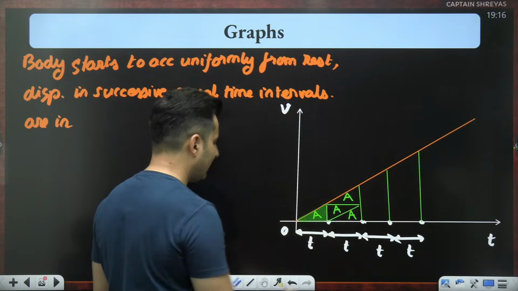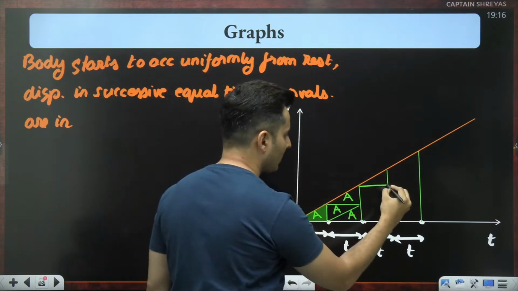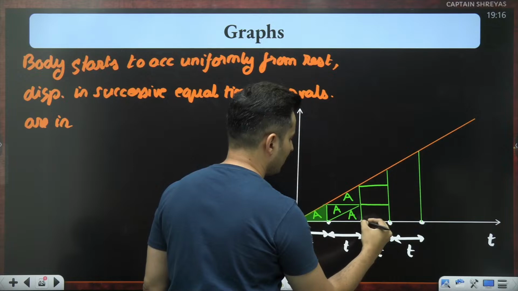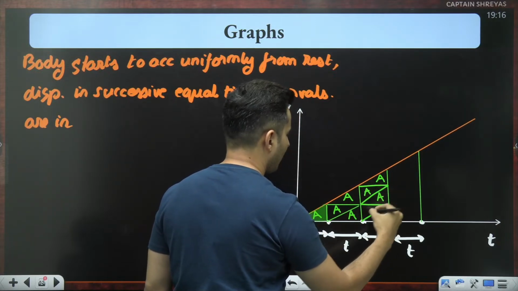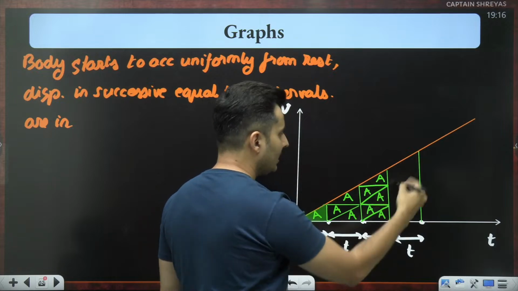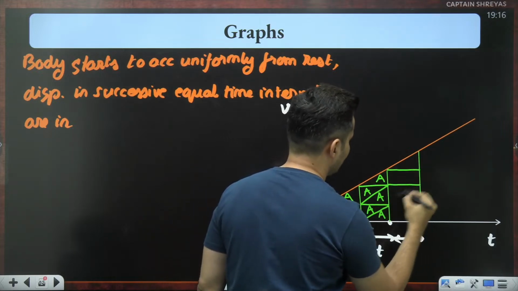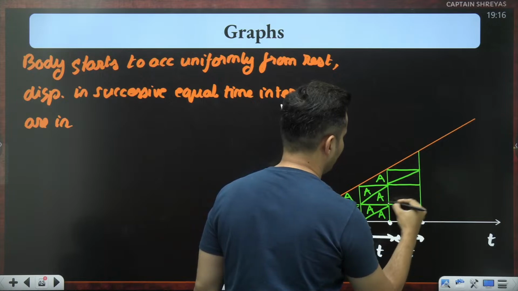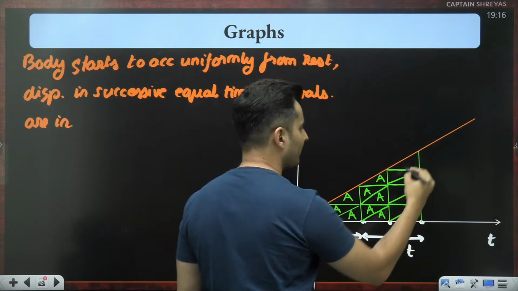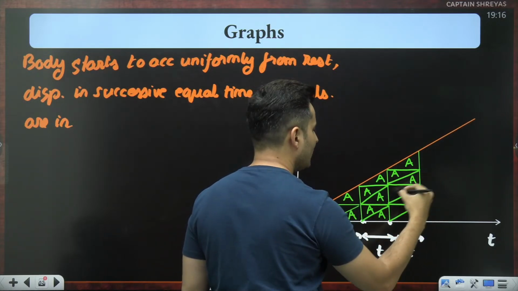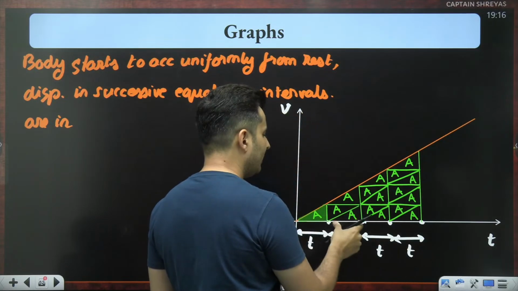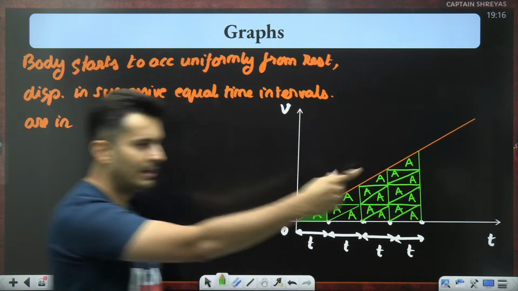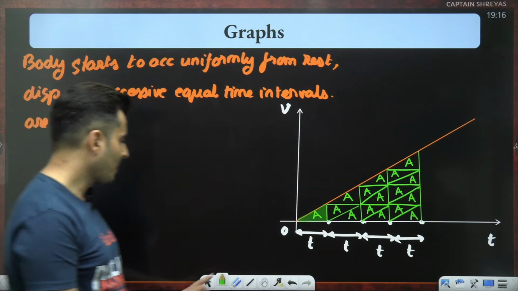In this particular part, can you guess how many triangles will fit in? This will be A, and A. So I think 5. In this part, just check this out. How many such triangles will fit in? 1, 2, 3, 4, 5, 6, 7. Do you see 1, 3, 5, 7, 9, all odd numbers?